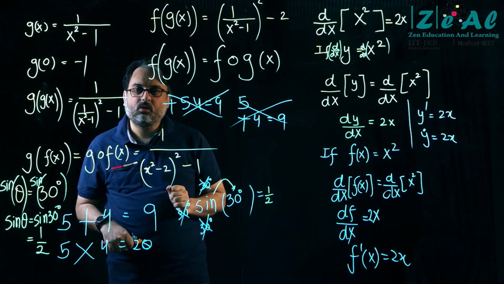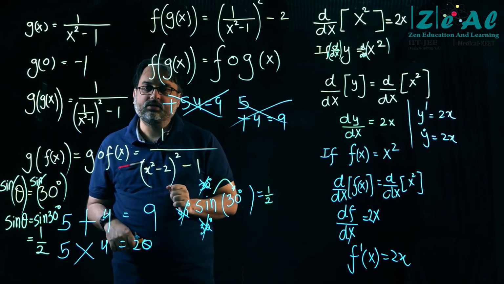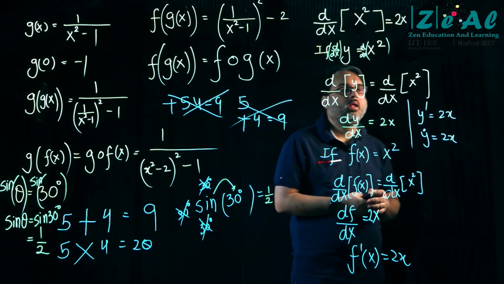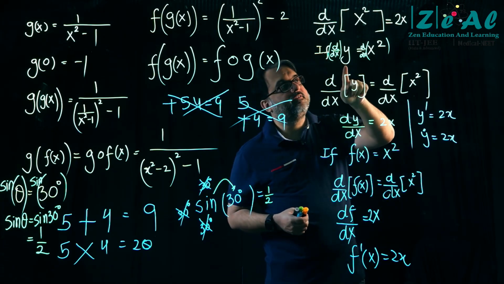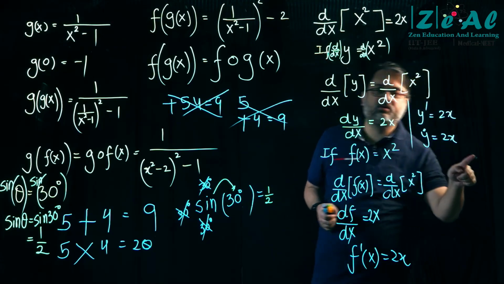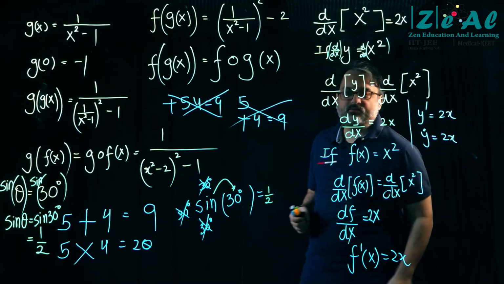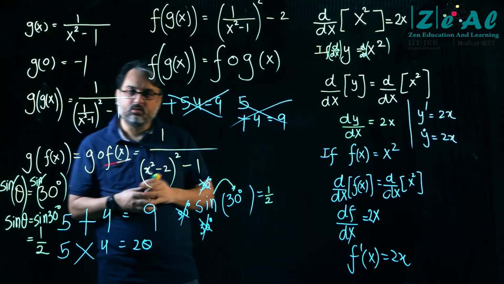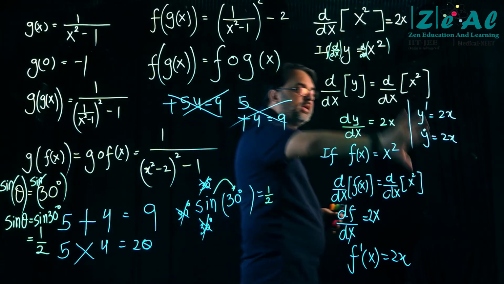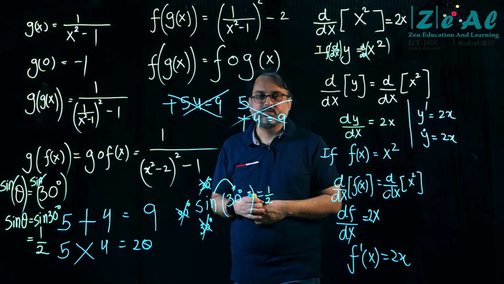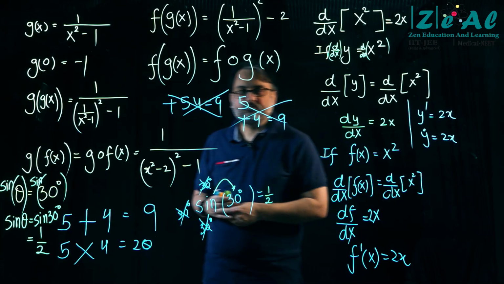Y dash will be equal to 2x, and also 3x square, as y can be. Yes, absolutely, Palash. So if I had written y is equal to x cube, then y dash would be 3x square, y dot would be 3x square, df by dx would be 3x square, and so on and so forth. This is a special case, when y is equal to x square, then we write it like this.